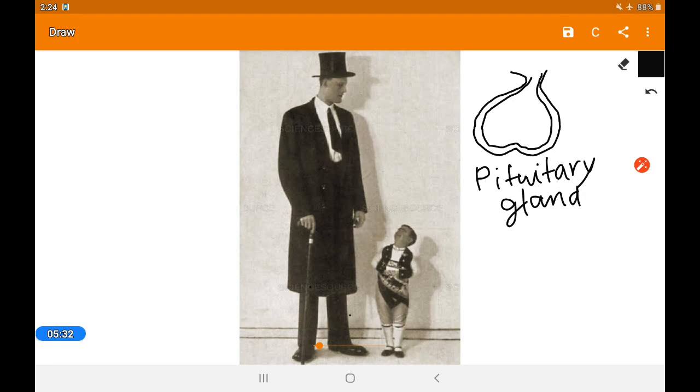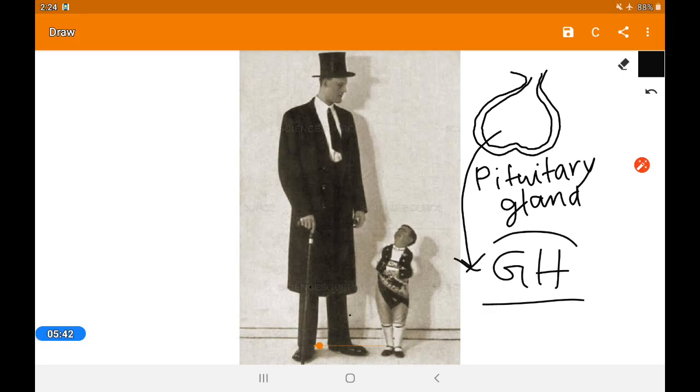Next is the pituitary gland. Pituitary will control other glands, but pituitary also secretes one hormone, which is growth hormone or somatotropic hormone. This growth hormone is for the growth of a person. The pituitary gland is situated in the brain, and from there this growth hormone goes to every cell in our body.